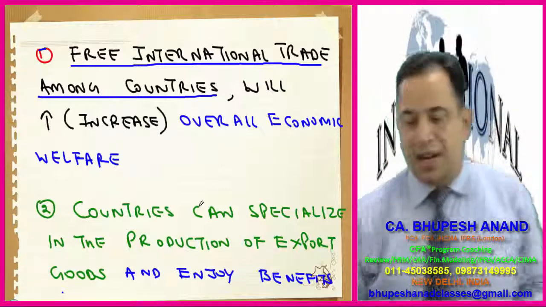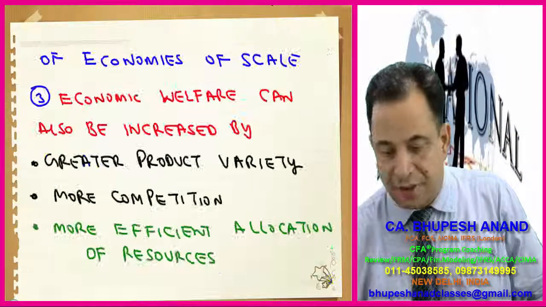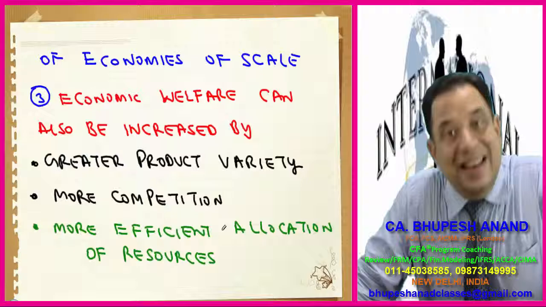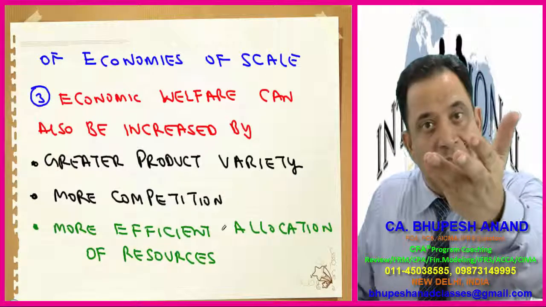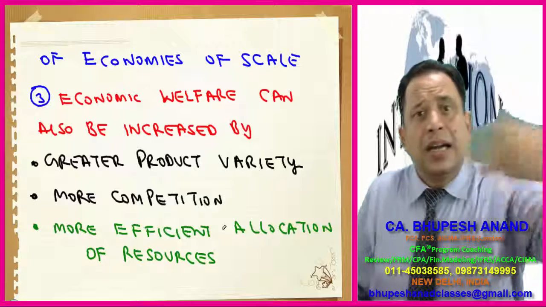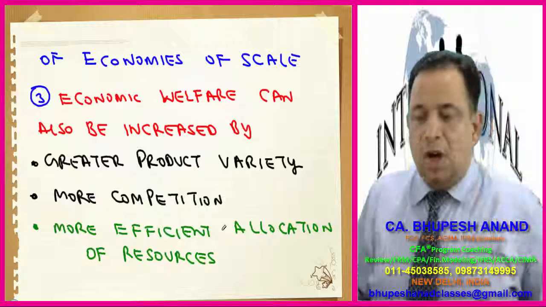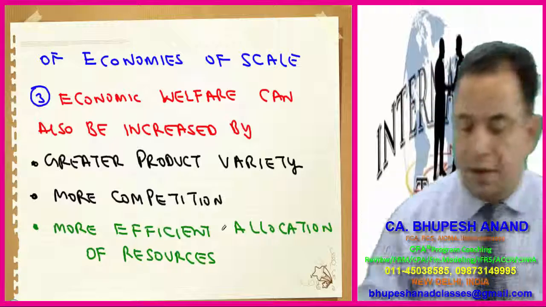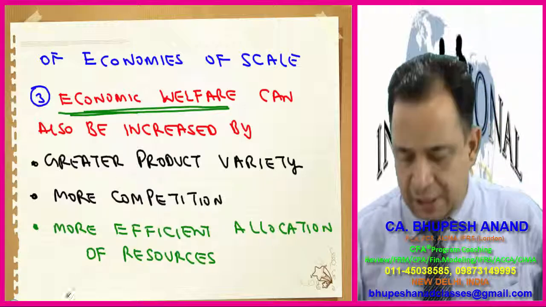So second point is countries can specialize in the production of export goods and enjoy benefits of economies of scale. Economies of scale. Look at the real case study of China. China is enjoying economies of scale when they are producing more units, ultimately the synergy benefits, the economies of scale is there. Economic welfare. Now, what is the meaning of economic welfare? This is testable, so that's why I've given a separate point for that.